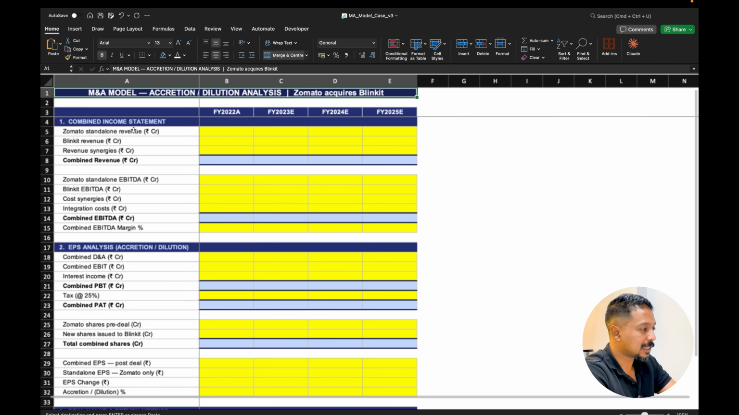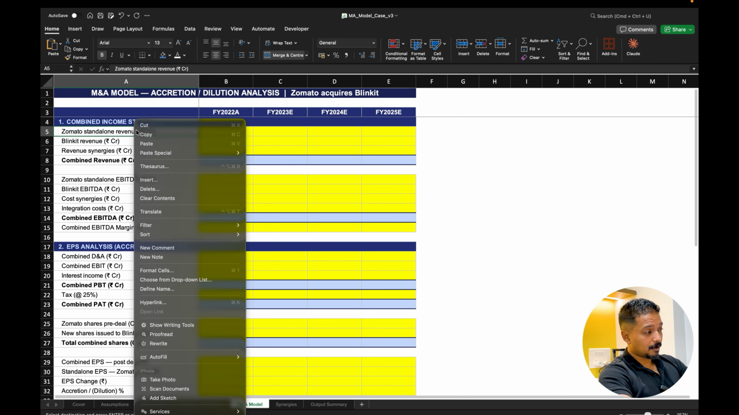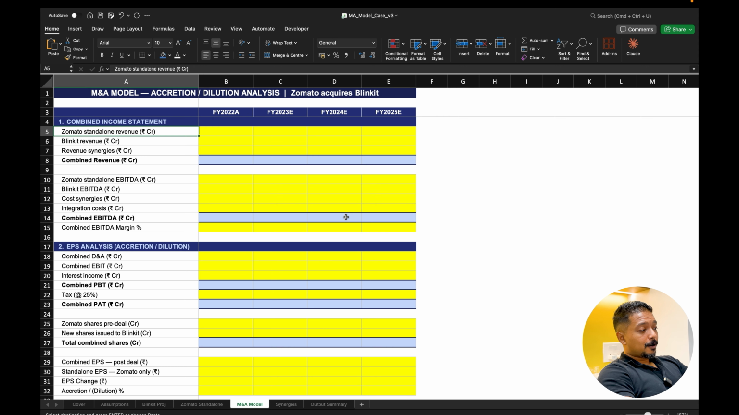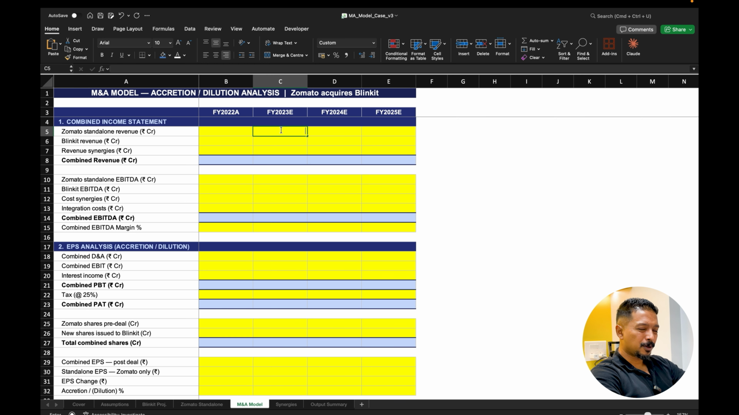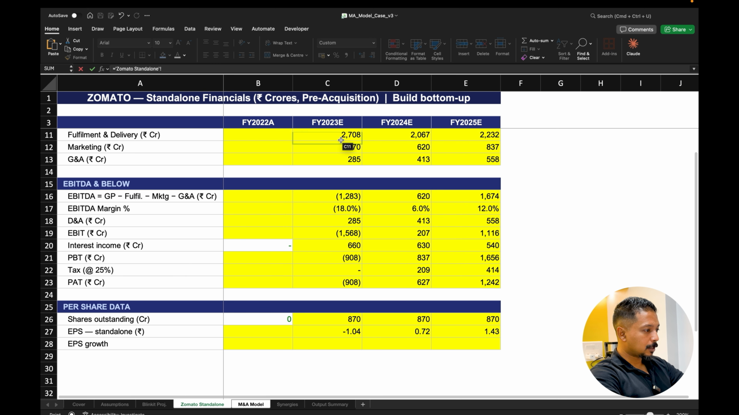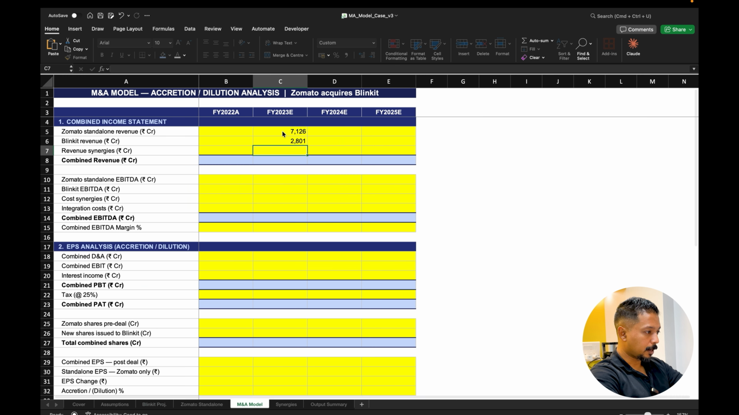So the M&A model is basically, now we're going to combine both of them and try to see what exactly happens, right? So if we look at FY23, and remember, I'm not doing FY22 because it's existing data, it really doesn't matter. So let's just link the existing Zomato's revenue, which is 7126. Let's get the Blinkit projected revenue of 2801.